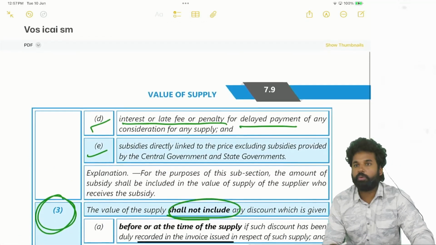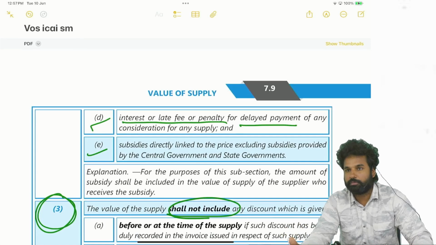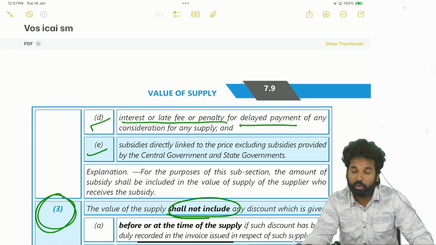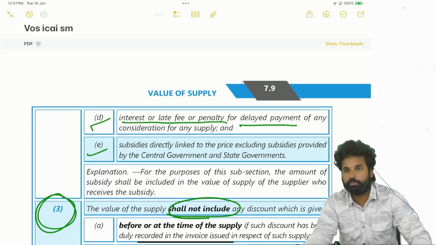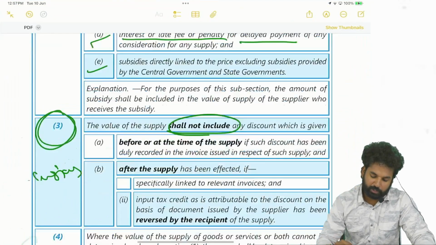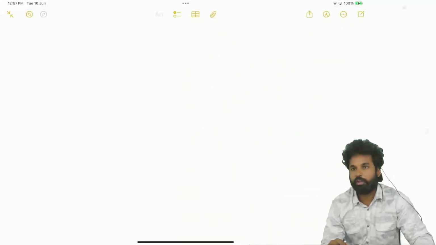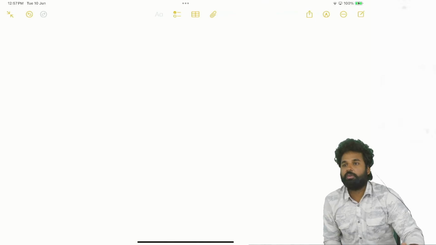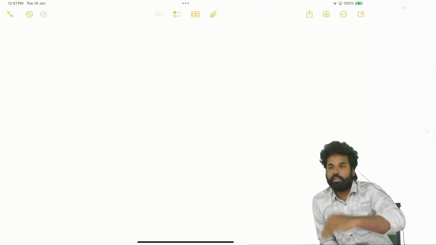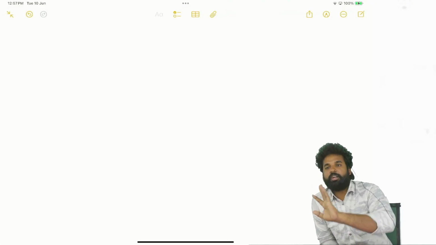But here we don't know whether this interest will be there or not. There may be a chance that he will be paying at the right time. So how can we include it in the original value? In GST, whenever you want to make an addition to the value, or a deletion or subtraction to the value, you have to issue a debit note or credit note.